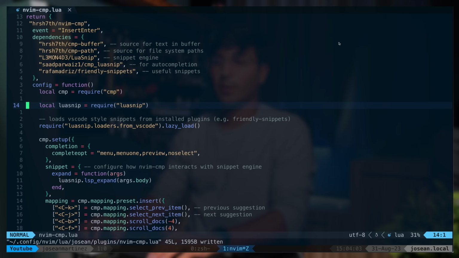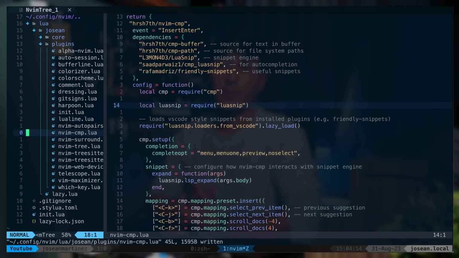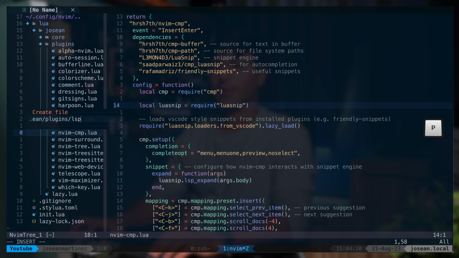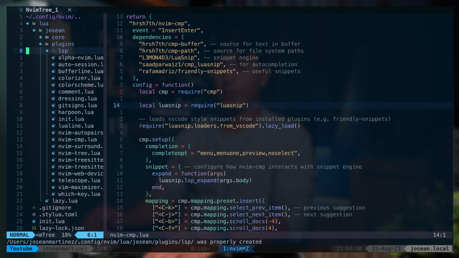Now that we've done that and we've configured telescope, dressing.nvim, and nvim-cmp, we're ready to install some language servers and configure them to finish up our LSP configuration. So I'm gonna open up the file explorer. Now I wanna add a folder under plugins that's gonna be called lsp. So I'm gonna type out lsp and follow that with a / so that nvim-tree knows that we wanna add a folder. That'll add the lsp folder under plugins.